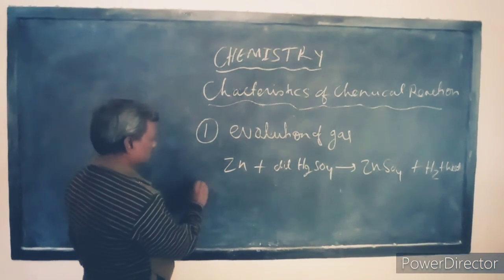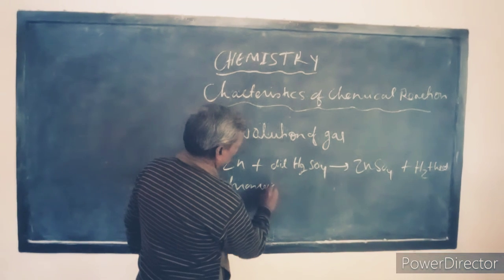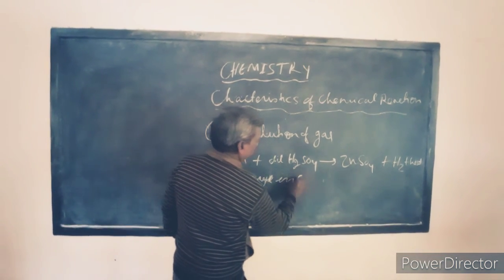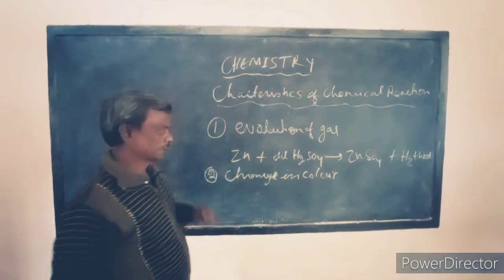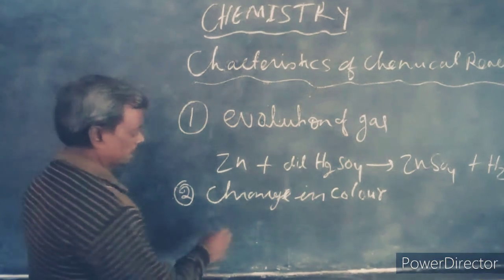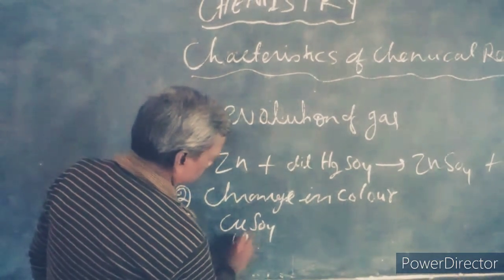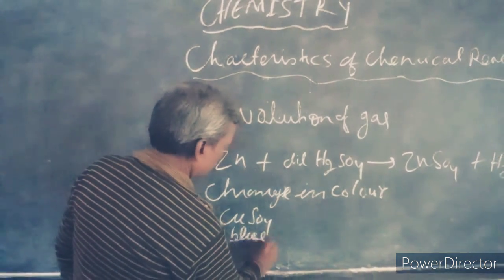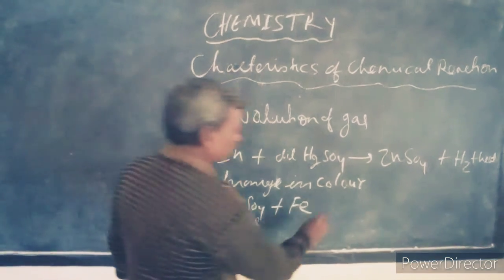The second characteristic is change in color. For this reaction, we take the reactant copper sulfate, which is blue in color, and react it with iron.